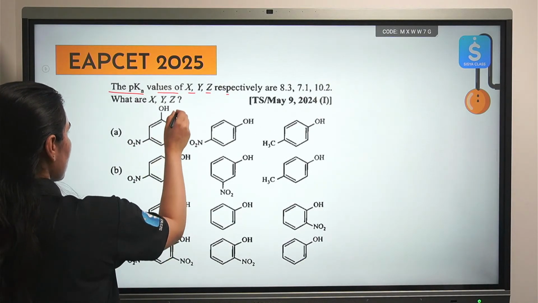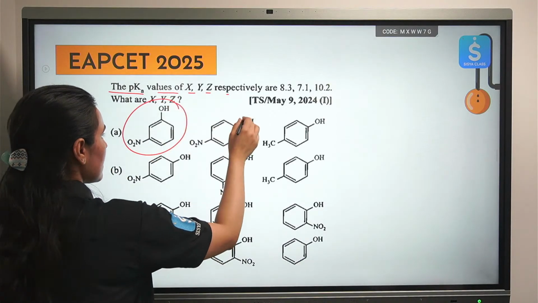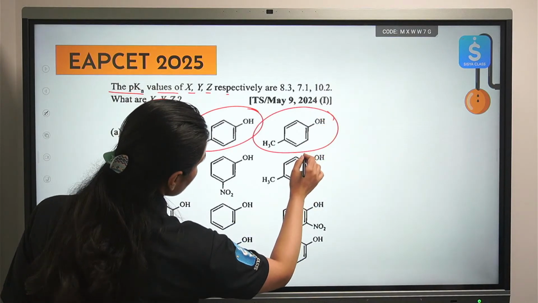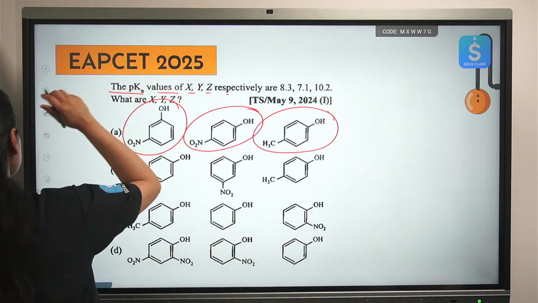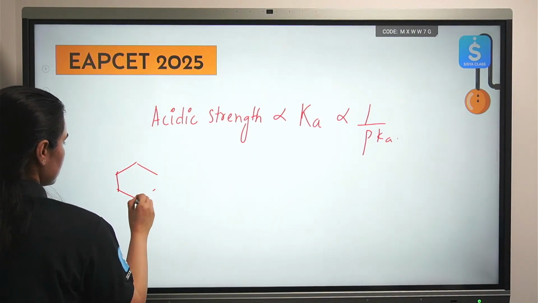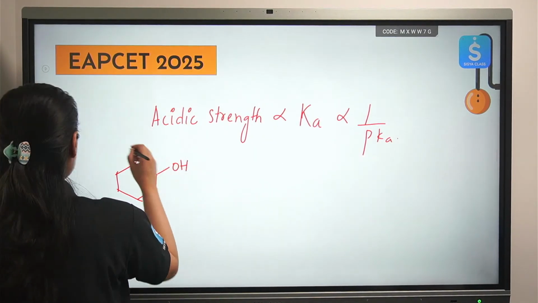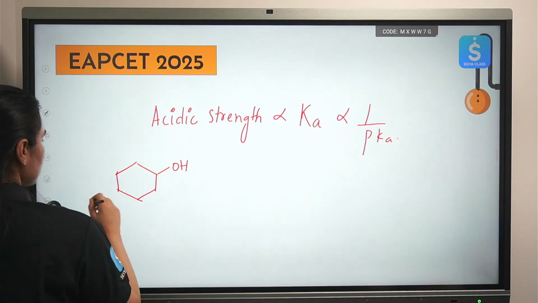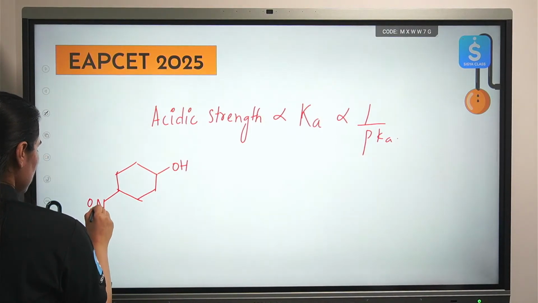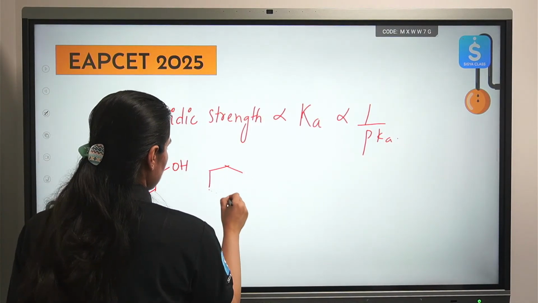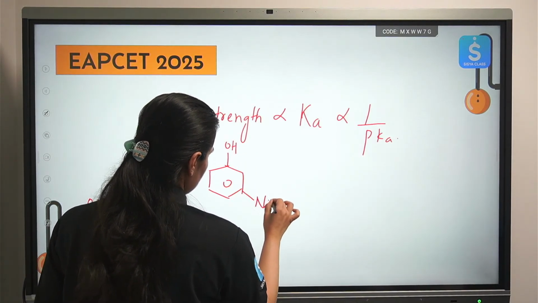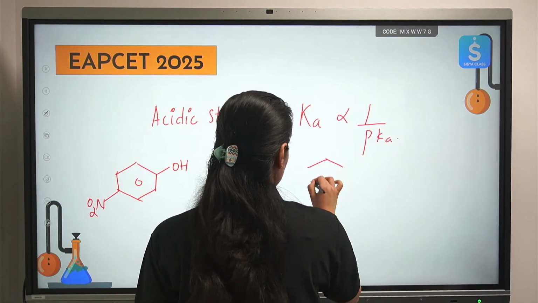So you have metanitrophenol, you have paranitrophenol, and you have parahydroxytoluene. Okay, let's compare their acidic strength. Okay, let's write this. And a methyl group.